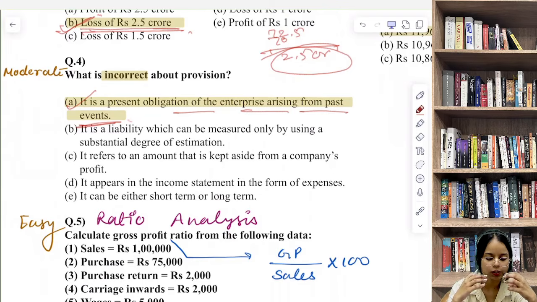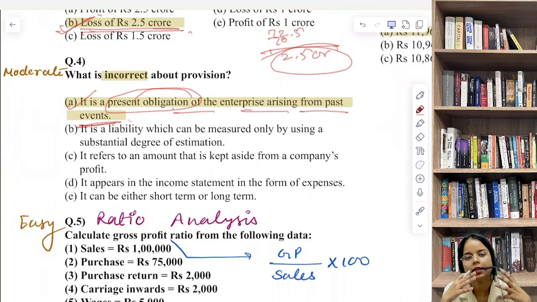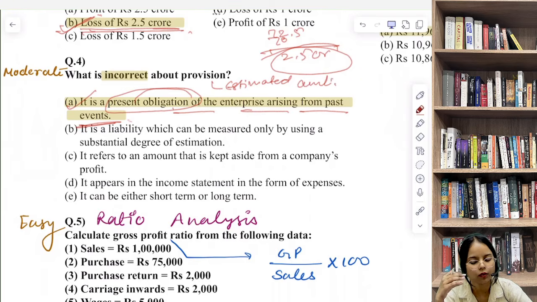A provision is not exactly a present obligation. That phrase actually defines a liability. So instead provision क्या है? A provision is an estimated amount. Provision क्या है? Estimated amount set aside from profit to cover an expected or probable future expense or loss. कहां से निकाला जाता है? प्रॉफिट से निकाला जाता है. क्या है वो? एस्टिमेटेड अमाउंट है.